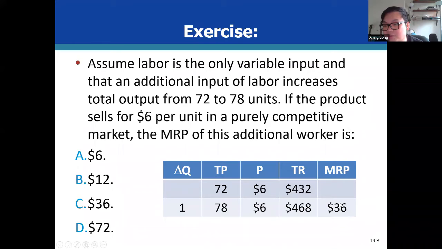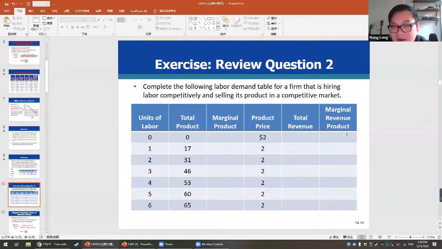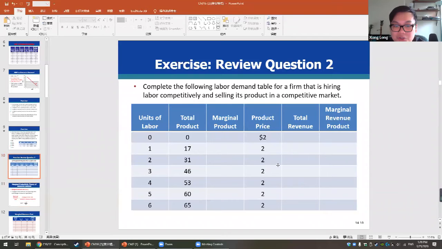So the marginal revenue product will be equal to the change of the total revenue, 468 minus 432, divided by the change of the labor, 1. So it's equal to 36. The answer will be 36. Okay? This is the kind of question you do need to know how to calculate. Make sure you understand how to do these kinds of questions.